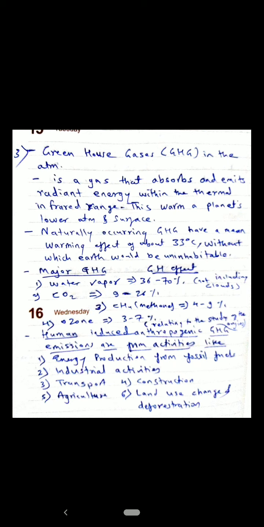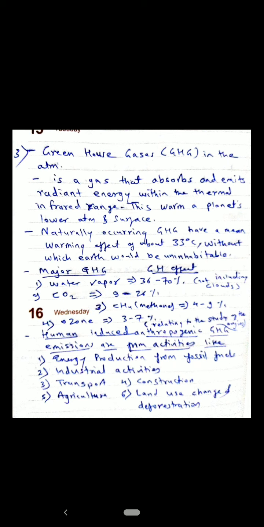So there is a need for greenhouse gases in the atmosphere, but if they increase beyond that, definitely it will affect the atmosphere. So there is a need to control the greenhouse gases. Now, who is responsible for the increase in these greenhouse gases? Obviously it is humans.